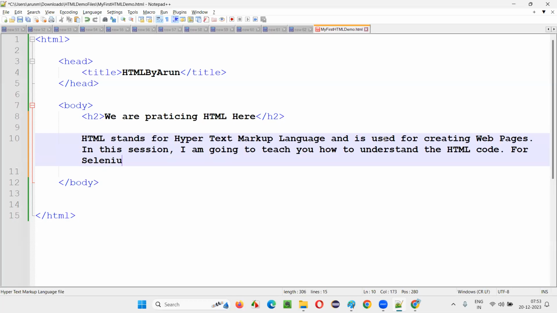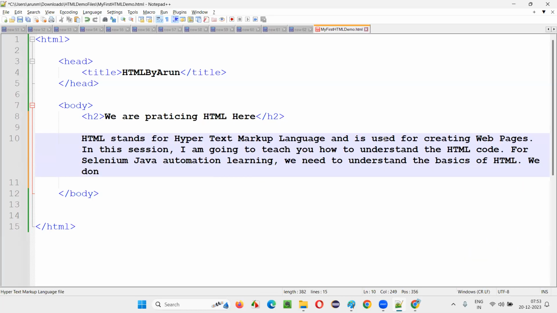For Selenium Java automation learning, we need to understand the basics of HTML.